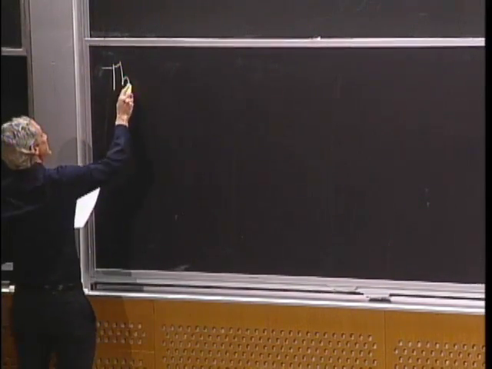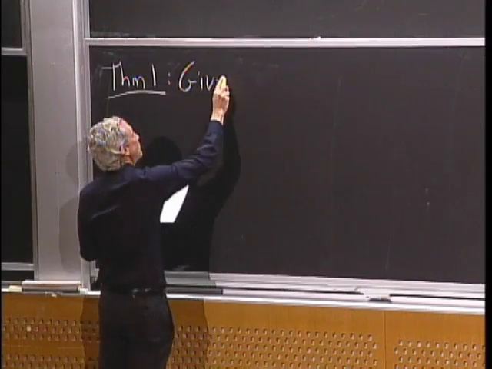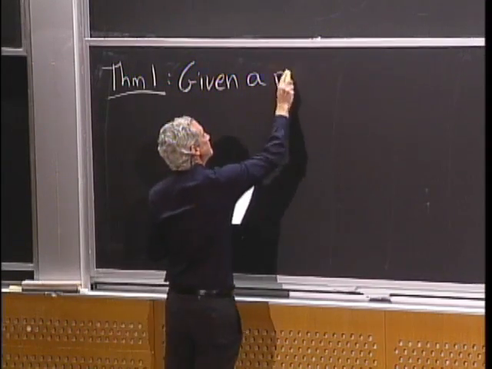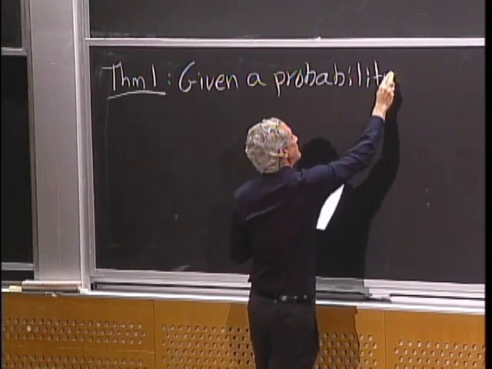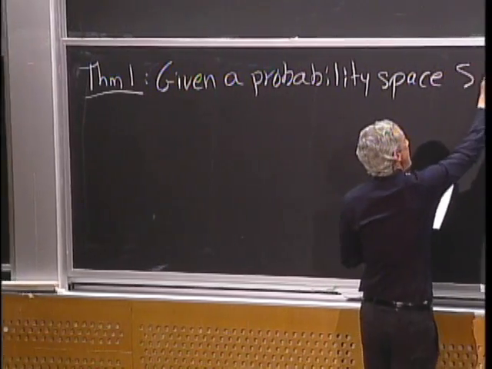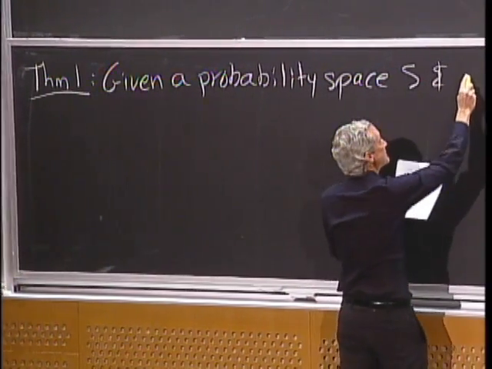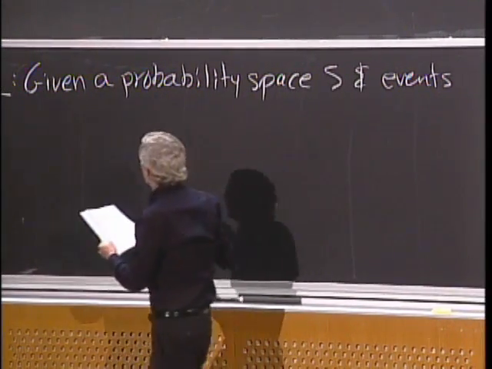We're going to call this theorem 1. If you have a probability space, S, and you've got a collection of n events, let's call them A1 through AN.